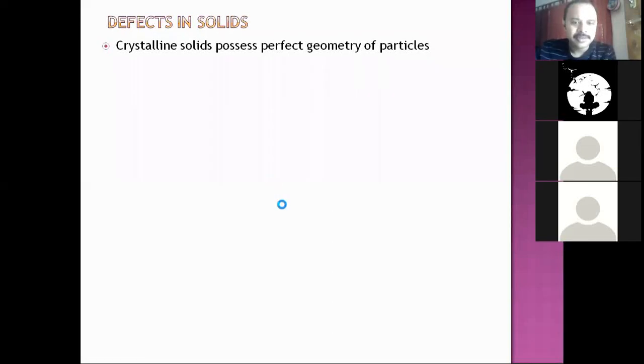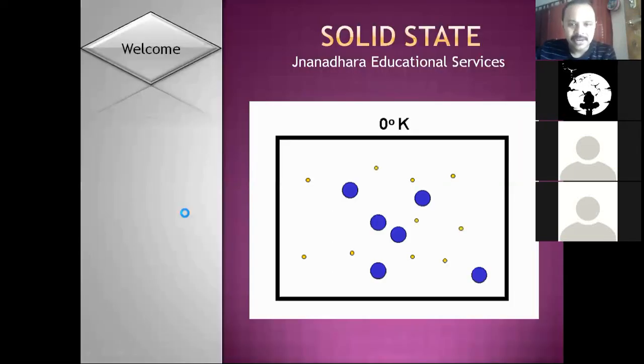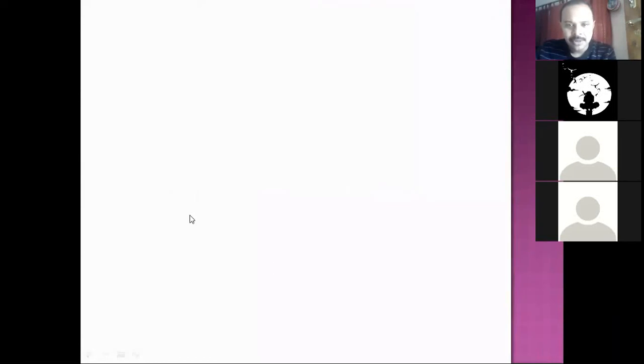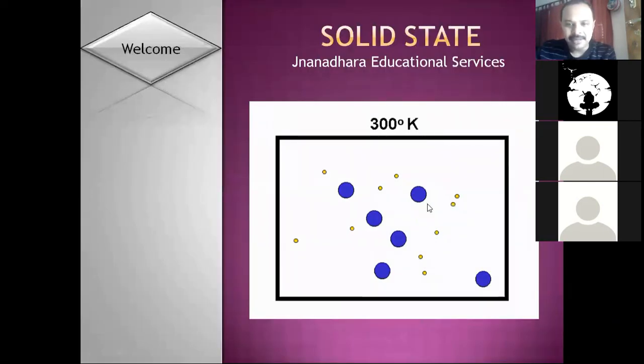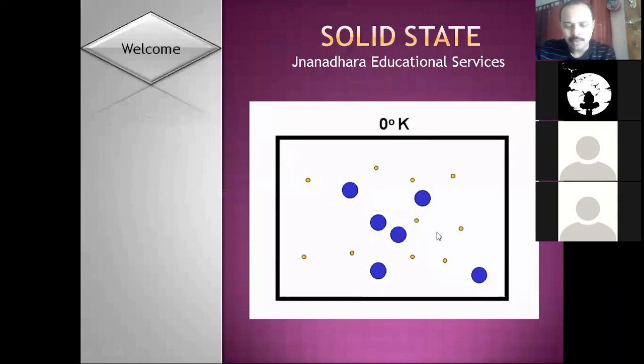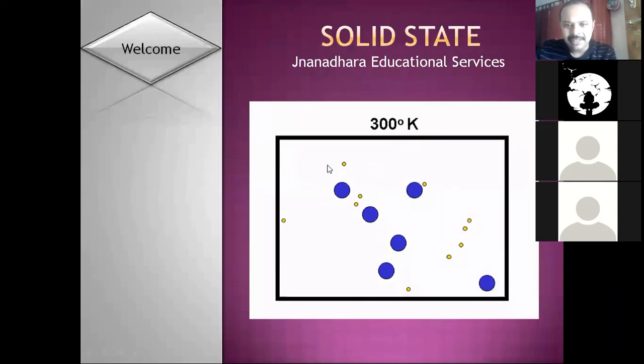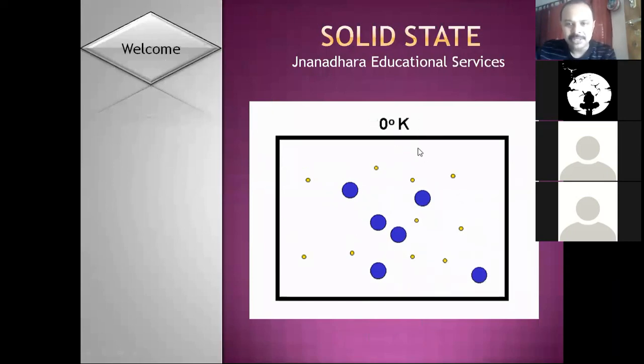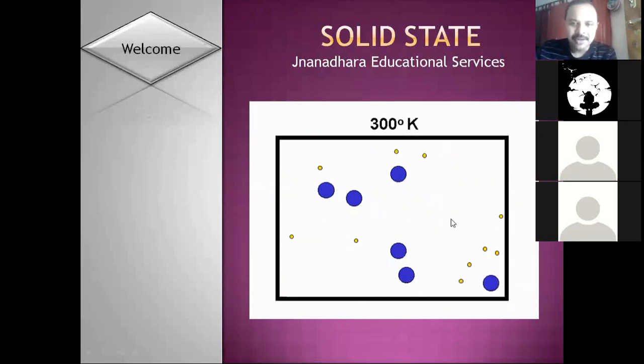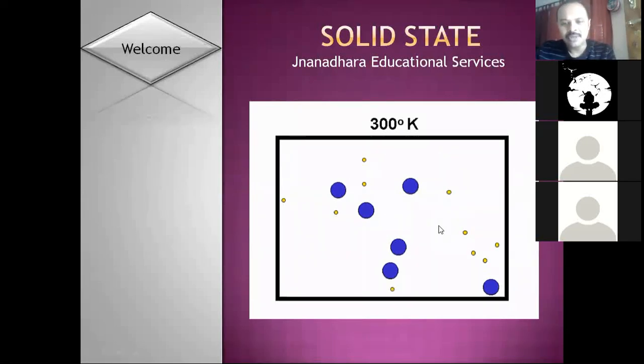You can see here, entropy of a perfect crystalline solid is zero at absolute zero. At 300 Kelvin there is movement, randomness, and all those things, whereas at 0 Kelvin all the particles will freeze out and there will be no disorder. That's the meaning of that. Okay, so fine, we'll take it.